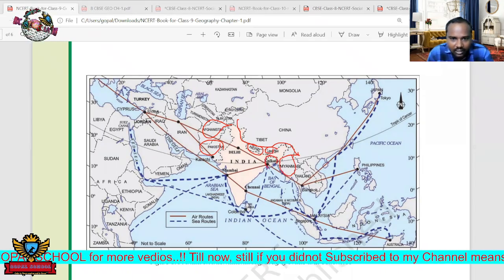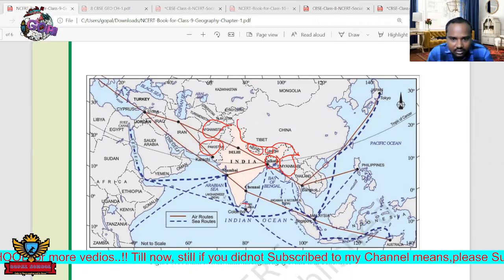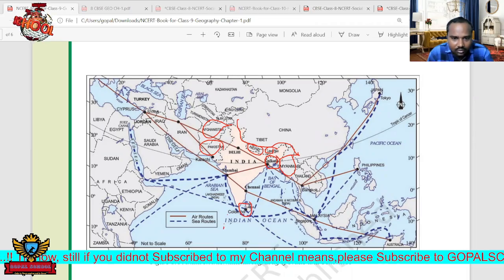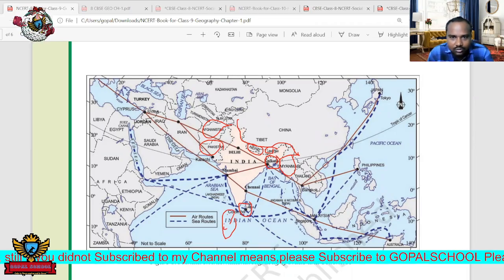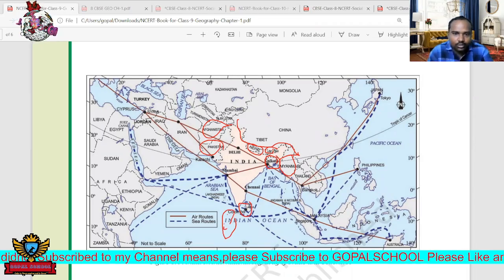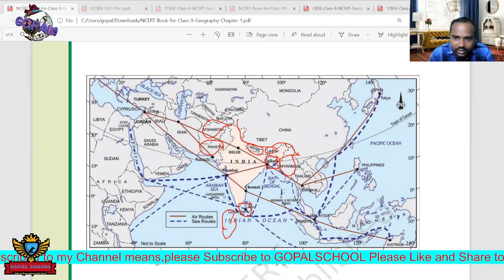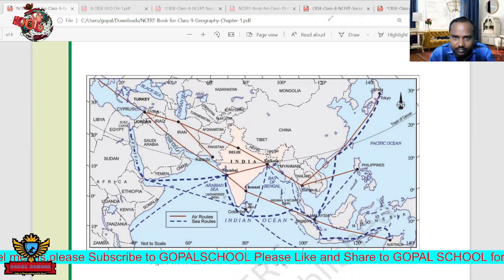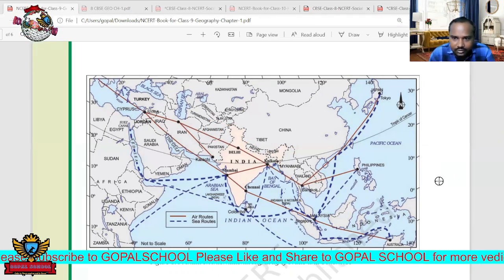Next one is Bangladesh. Next one, Sri Lanka. Next here, some small island, that is the Maldives. These are the countries sharing boundaries with India.